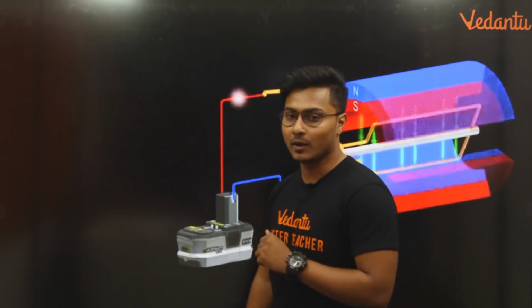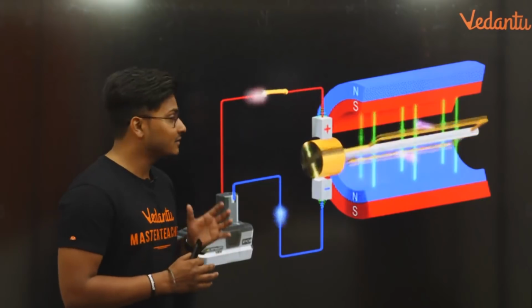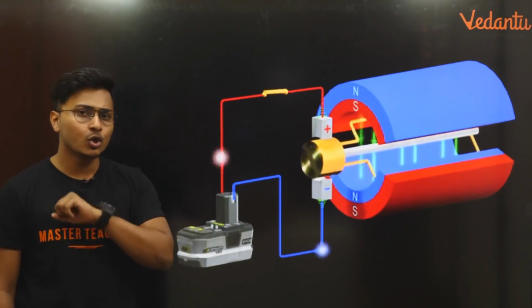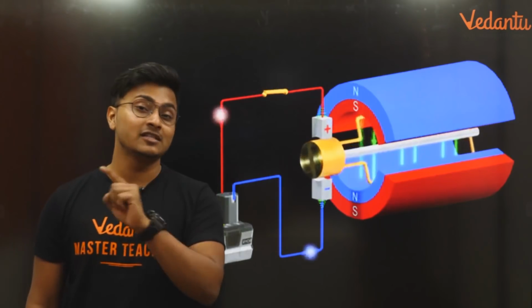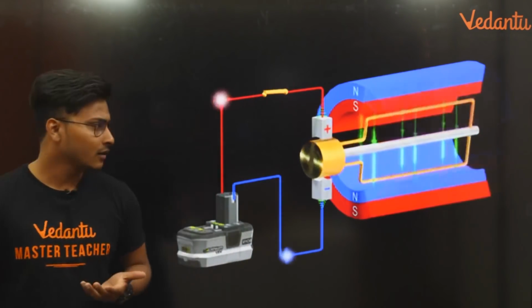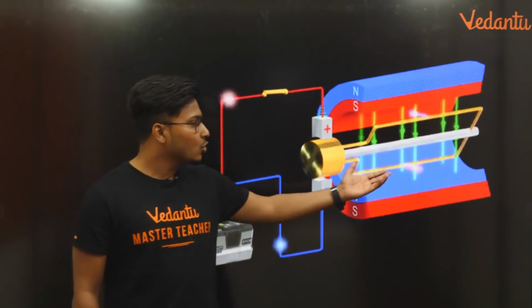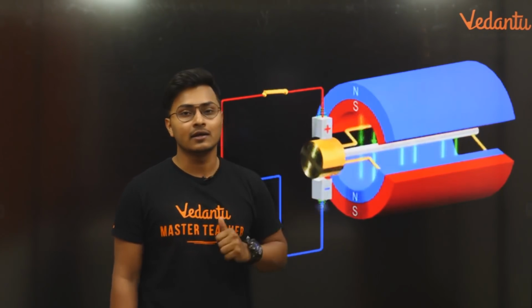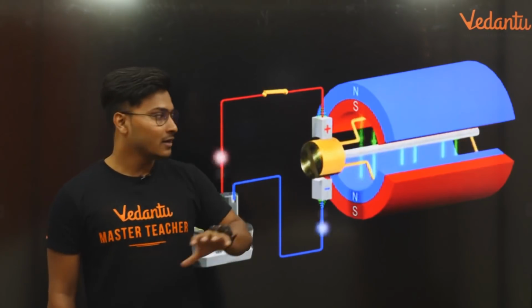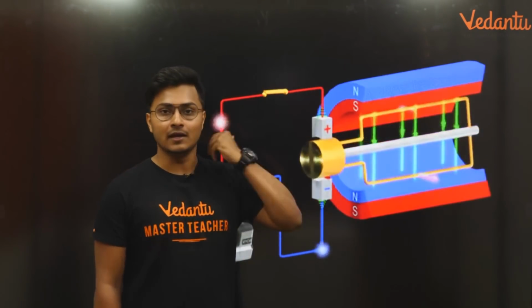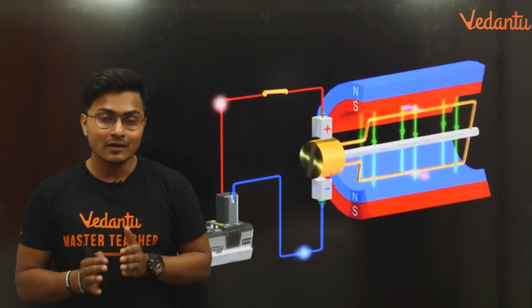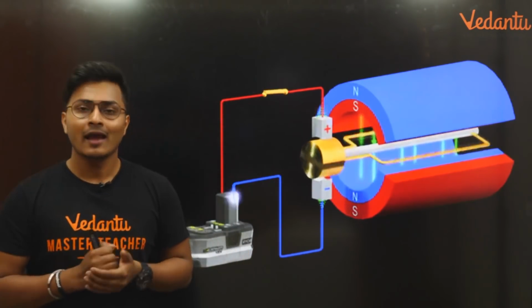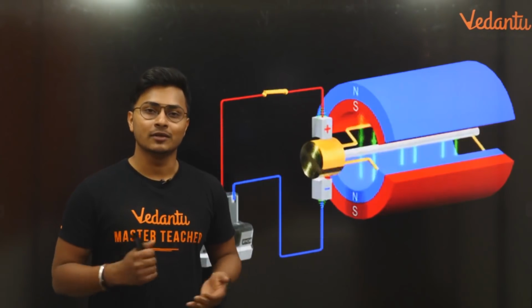You see what is given right now. Right now a very interesting animation is running in front of us, which is nothing but the animation of a DC motor. I remember the question. The question is: state the principle of a DC motor. Very interesting. Principle is nothing but whenever you have a conductor, or I should say a current carrying conductor within a uniform magnetic field, the conductor starts experiencing a force. And this is the working principle.